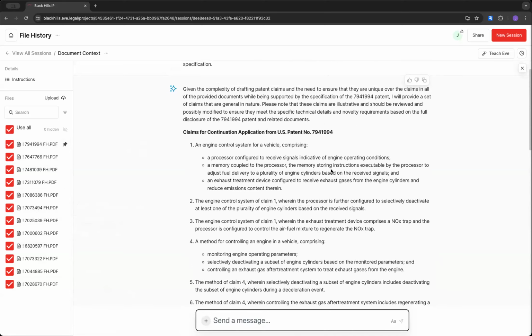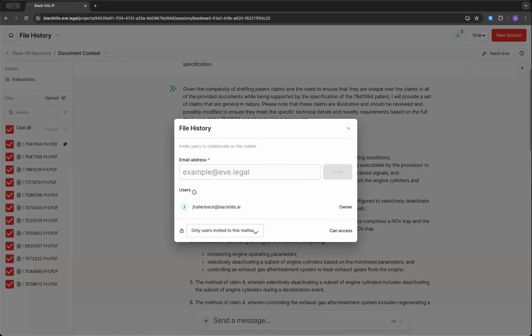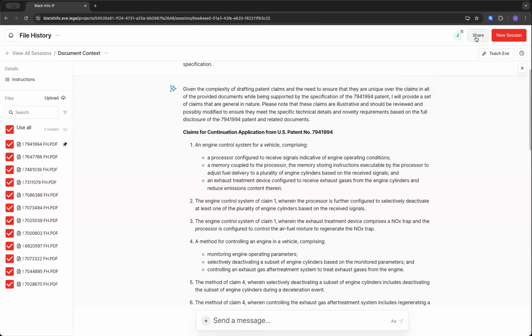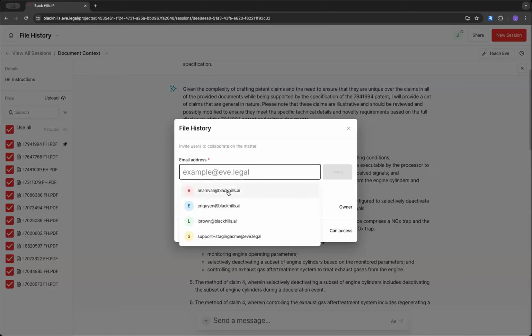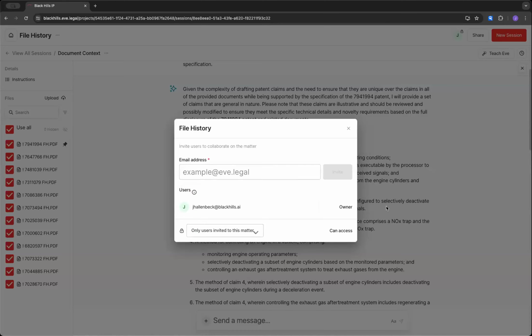Let's say I want to share this case. I can click share up in the top right. I'm sorry, right here, you can click share, and then you can enter the email address of somebody on your team. They'll get an email that they're included, and then they'll have access to it within their matter listing.